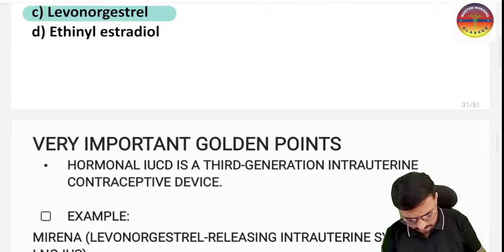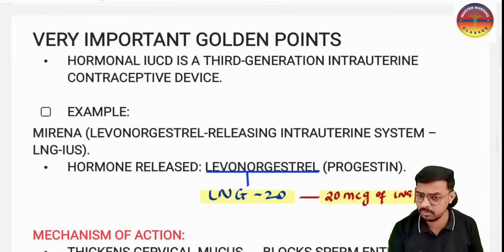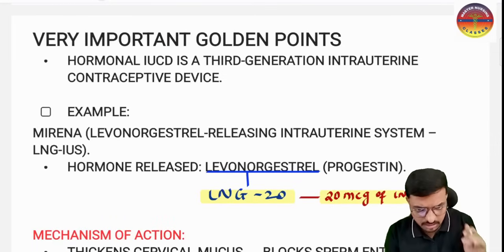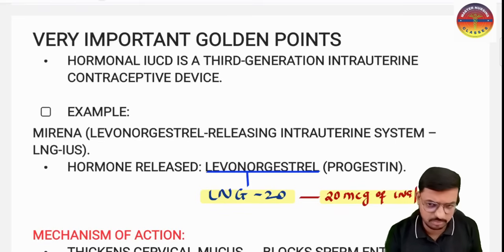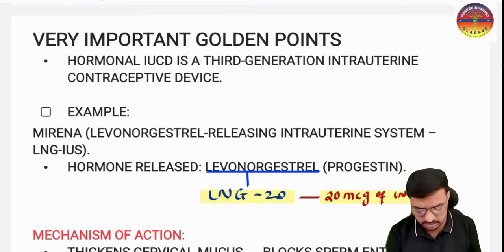So how will it act? Understand here the golden points and the very important points on the hormonal IUCD. These are the third generation, currently used, and the most trending, and from here you may get the question. So read this perfectly, properly, and revise it multiple times. Especially hormonal IUCD and centchroman, which is the recently added one. Both are very important for your exam, especially hormonal IUCD and centchroman.